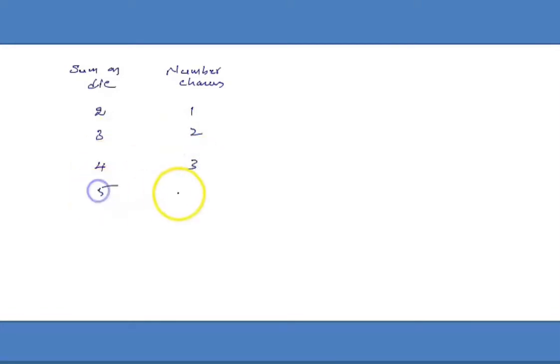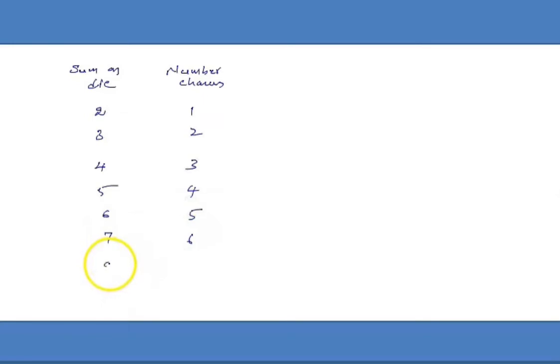Sum on the dice, number of chances. Okay, so what is the sum on the dice? We can't get 1 as the sum, since 1 plus 1 gives the minimum of 2. So for 2, there is 1,1, only 1 chance. What is the probability of getting 3? 2 chances, 1,2 and 2,1. Sum 4, 3 chances. Sum 5, 4 chances. Sum 6, 5 chances. Sum 7, 6 chances will be there.